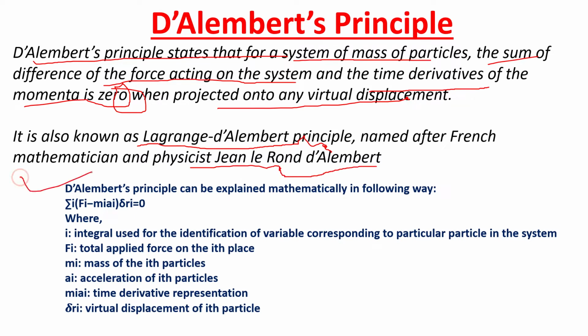And this is the mathematical equation जहाँ पे मैंने पूरा का पूरा डिनोट किया है, summation over i, bracket F_i minus m_i a_i, delta r_i is equal to 0. So this is mathematically explained, जहाँ पे आपको मतलब पता होना चाहिए, क्योंकि at times question में पूछा जाता है what does this i signify or what does this delta signify. So यहाँ पे उसके मैंने significances को भी mention कर दिया है. You can have a look.